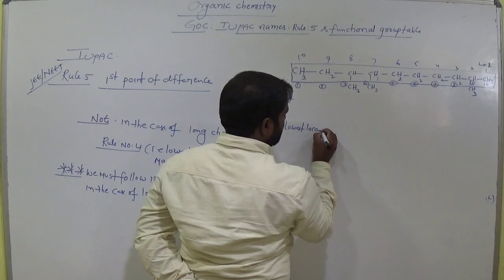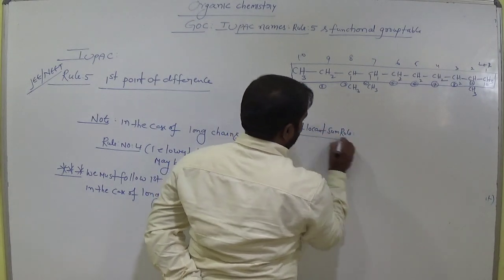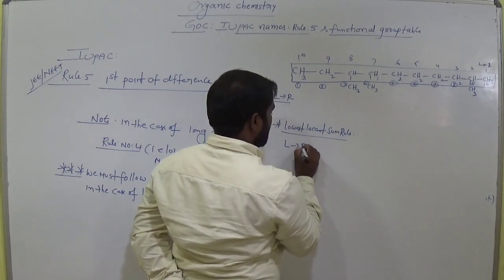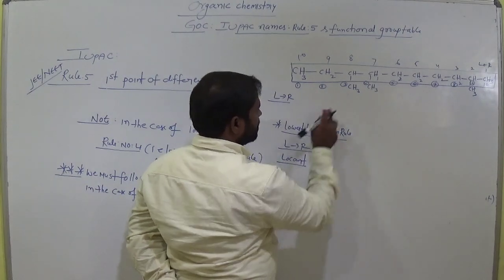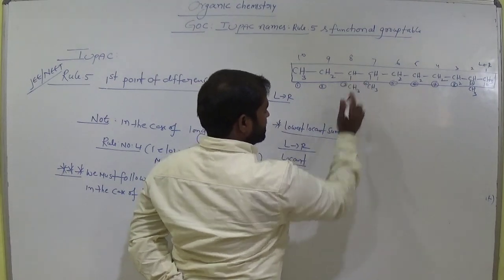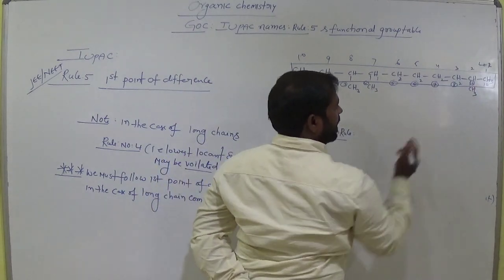Lowest locant sum rule, that is rule number 4. In left to right locant positions, the substituent is at third carbon in this direction, 3, and here it is 4, and here it is at 9, am I right?